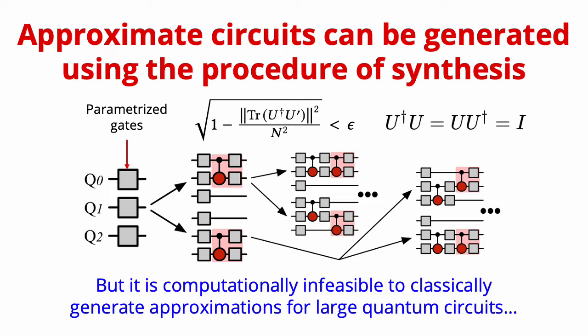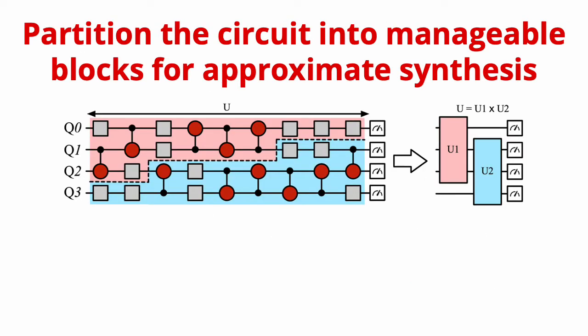So to mitigate this challenge, we need to partition the circuit into manageable independent blocks. So for example, say we have a 4-qubit circuit that we cannot deal with computationally. We can partition it into two 3-qubit blocks as shown here. The partitions have to be independent from each other. That is, there cannot be a CNOT gate between the two partitions. In this example, we partitioned the circuit represented by U into circuits represented by U1 and U2.